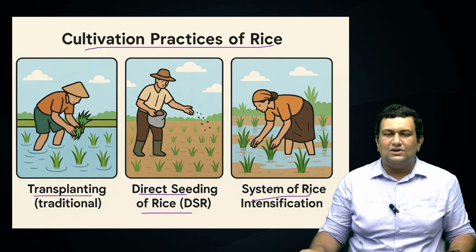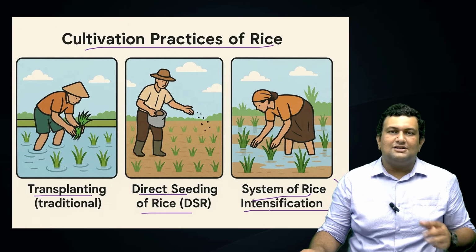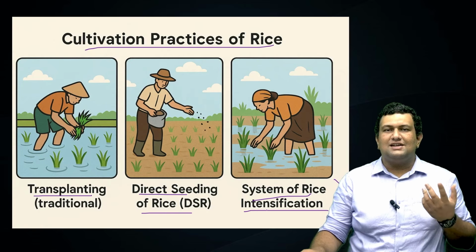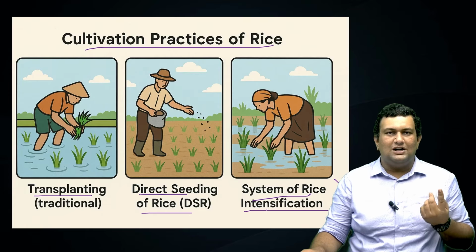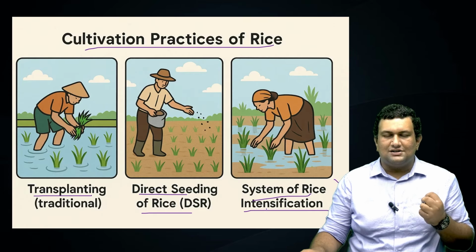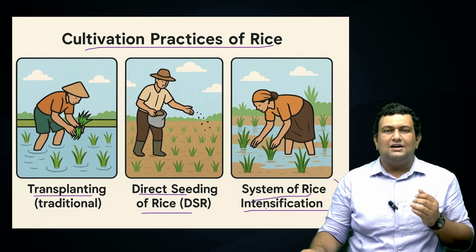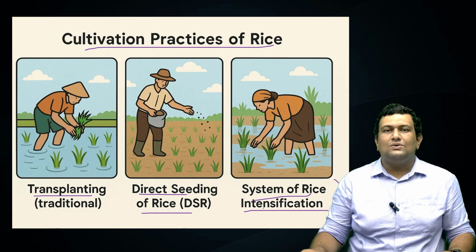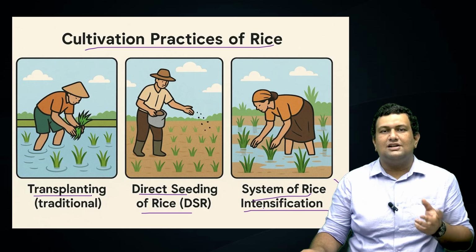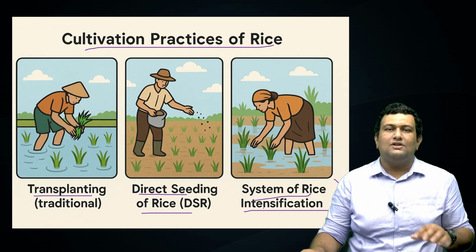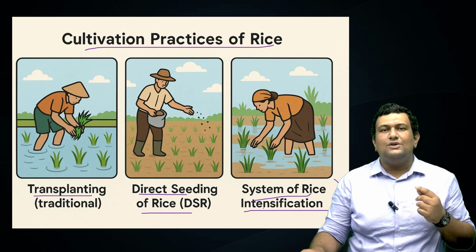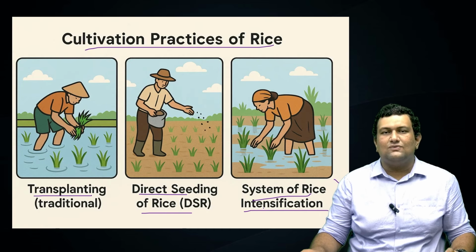Next is the System of Rice Intensification. This is also an important one, previously asked in prelims also. Here it's a scientific way to manage crop cultivation, water management, and even the manures, etc. Here also the seeds are made into seedlings, and they are sown into the field. That is, it can be both a dry field or even a puddle field. Here the individual seeding is done instead of group seeding.